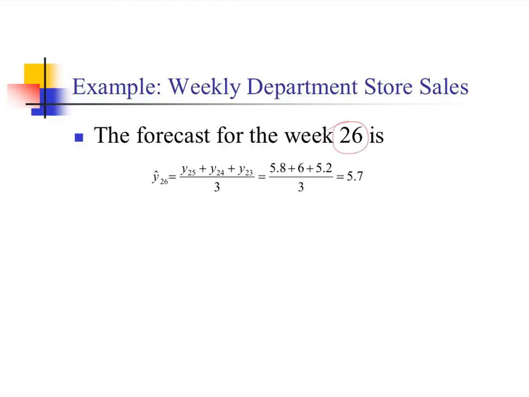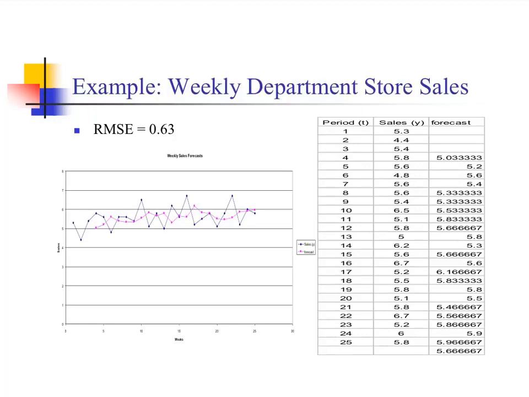The forecast for week 26 requires the actual data for weeks 25, 24, and 23. And then we can calculate by summing all these sales data and dividing by 3. 5.7 is our forecast. When we have the actual data, we can calculate our forecast error. Here is the plot of the sales with actual data and the forecast. The forecast is represented by the pink line, and the sales are represented by the blue line. We did a pretty good job with forecasting, and our forecasting error is $0.63 million.